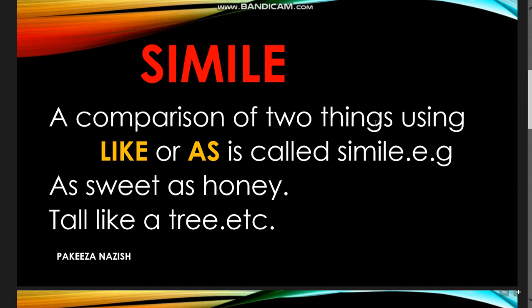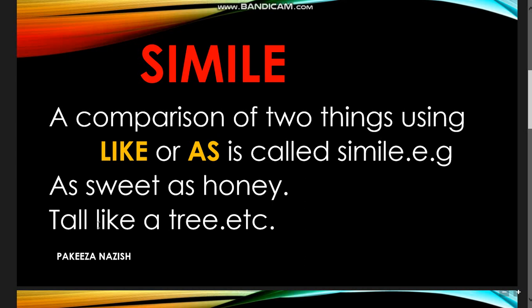A comparison of two things using like or as is called simile. So the word like or as must be included when you compare two things. Comparison means the similarities between two things. For example, as sweet as honey. So there is a person or someone who is sweet just like honey. So there is a comparison.